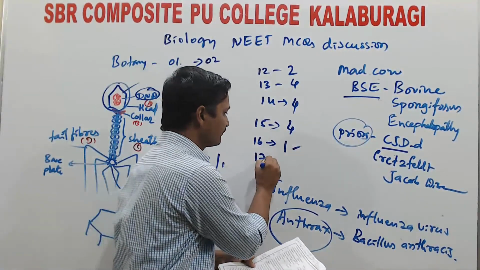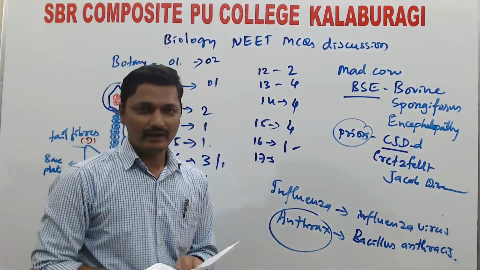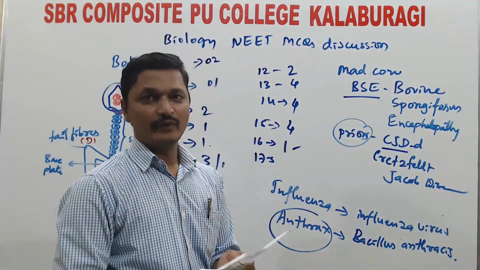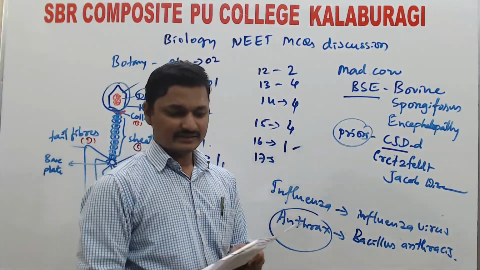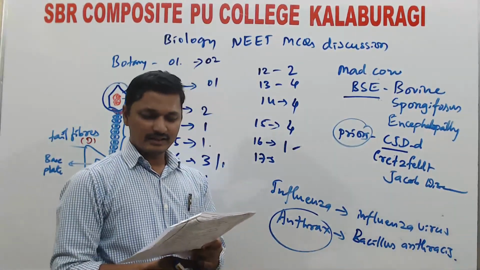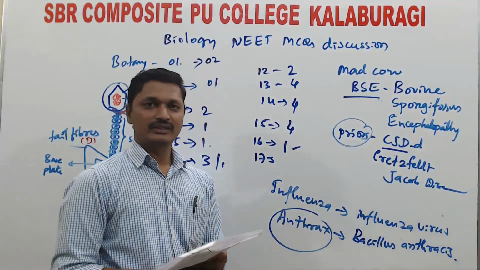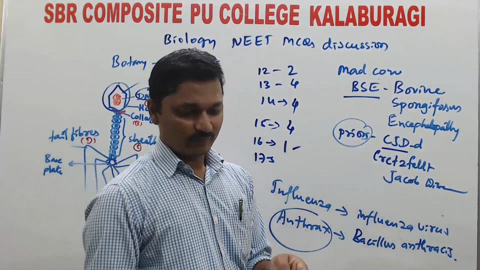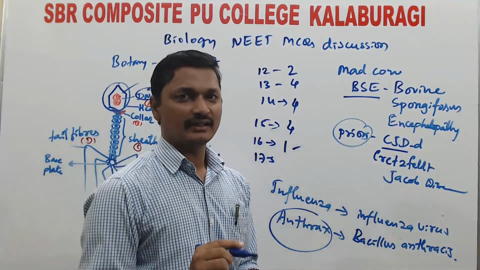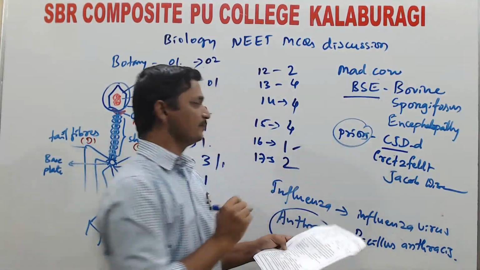Question number 17. They gave some hints about one of the particles here. This was discovered by Theodor Diener. It causes PSTD, nothing but potato spindle tuber disease. These are infectious RNA particles. They lack the protein coat, nothing but a capsid. The molecular weight of its RNA is low. So all these characters are the characters of the viroids. The viroids are given in the second option.